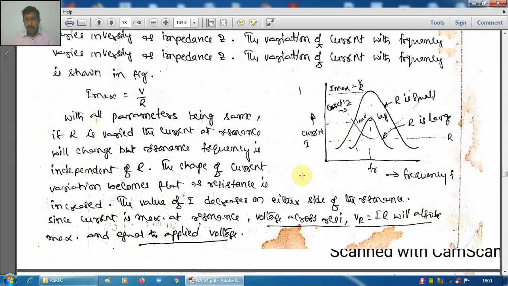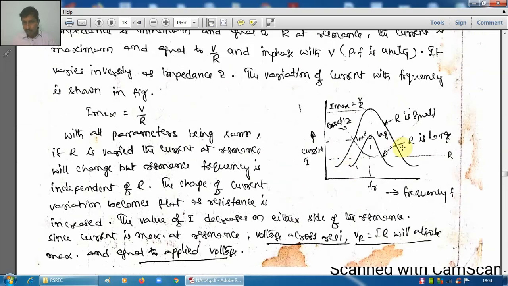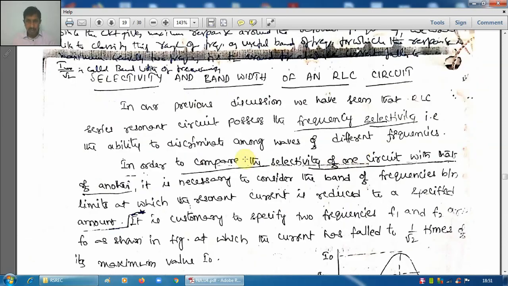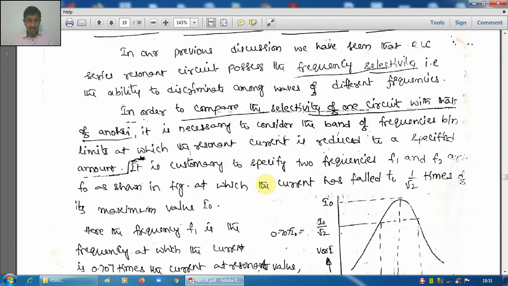If the curve is sharper, like this, as we discussed now, then selectivity is more. That means it selects only one value. If it is flat, selectivity is somewhat less. So for any purpose, we need a measure known as selectivity to qualify or to say the quality of the resonance circuit. That is called selectivity.